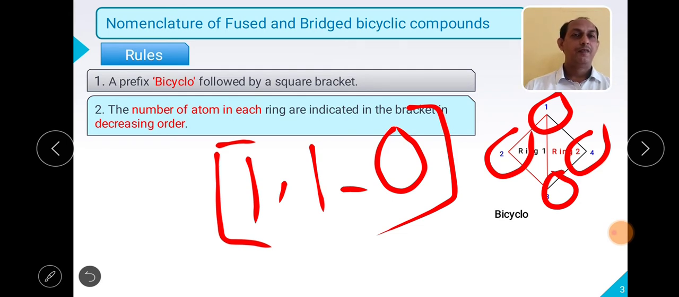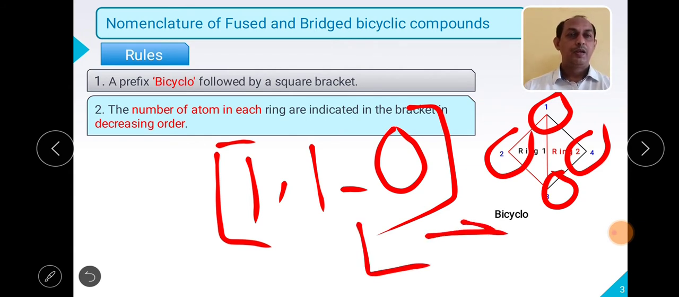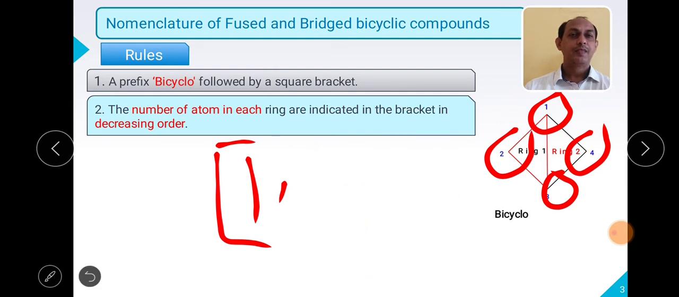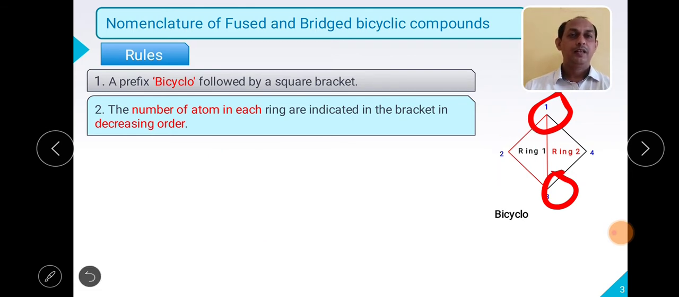Decreasing way means what? We have to start with the largest ring and end up with the smallest ring, right? Decreasing order means what? 3, 2, 1. This is a decreasing order, right? So this is how we have to remember.